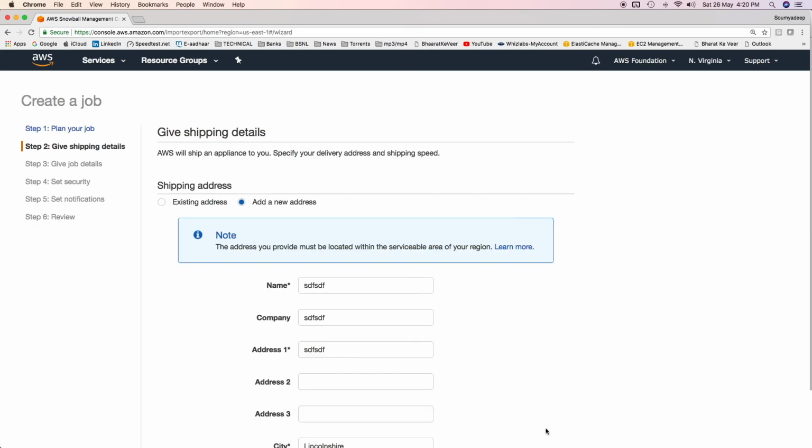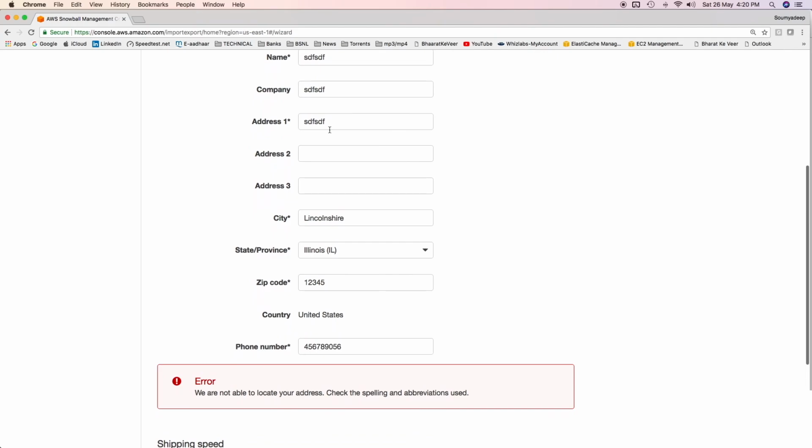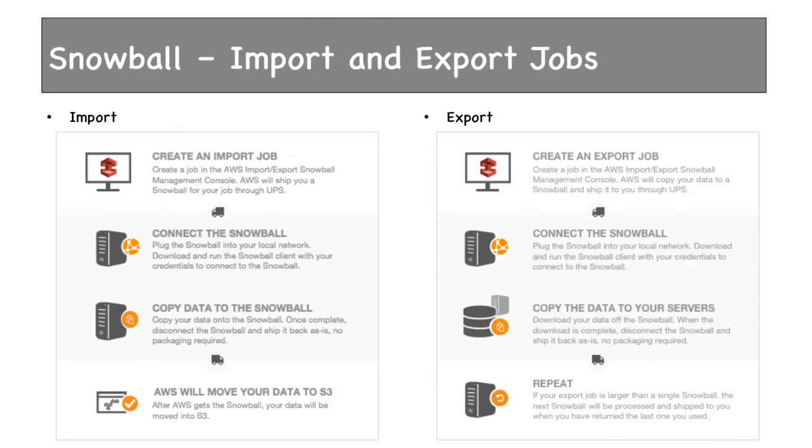Click on import and then click on next. Then you have to give the shipping address, give job details, and then you can set security. Once that is done, AWS will ship the Snowball device to whatever location you mention here. So now you know why AWS recommends AWS Snowball over AWS import export, because here the device is sent to you by AWS. You are not sending any arbitrary device to AWS. AWS already knows that it is giving the customer a pre-formatted or pre-known device, and when you send it back, the import is not that tough.